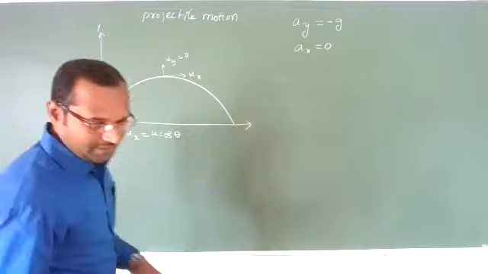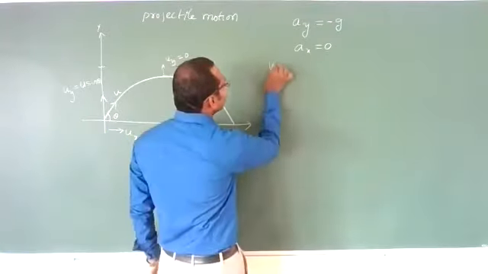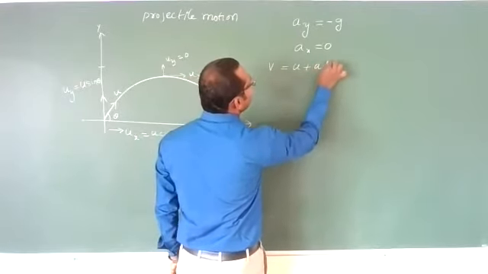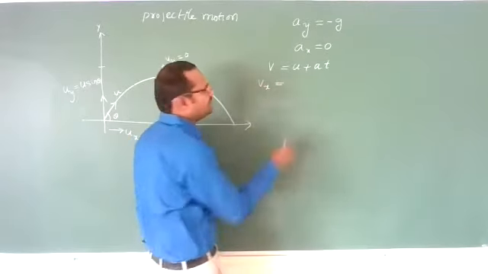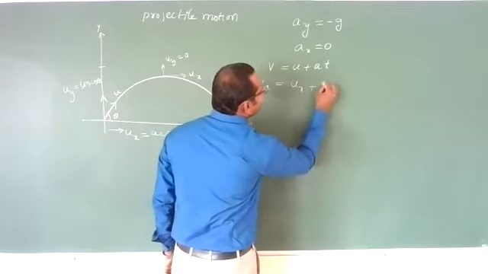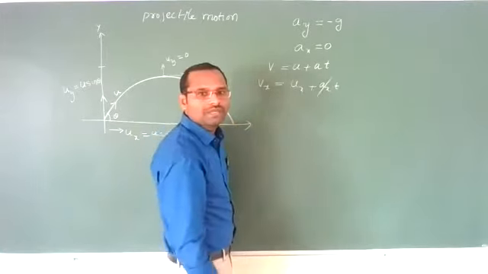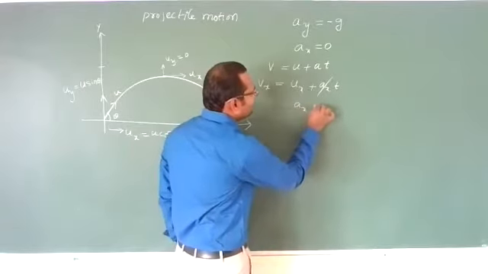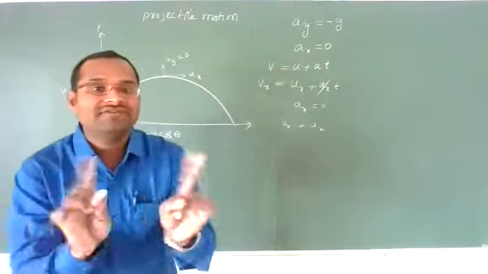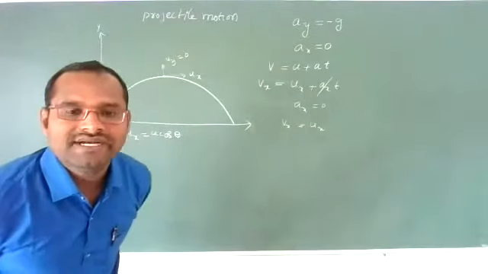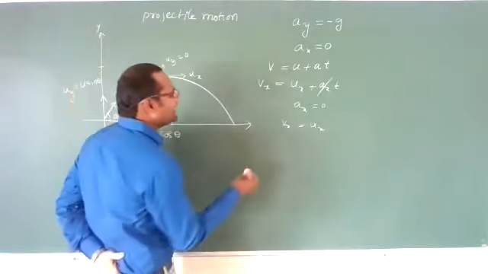Now, see, for example, we have the equation of kinematics, that is v is equal to u plus at. If I take velocity along the x-axis, vx can be written as ux plus ax into t, because ax value is zero. Then vx will be nothing but ux, which means horizontal velocity will never change. Are you understanding what I am saying, students? Clear? Now what about vertical velocity, sir?